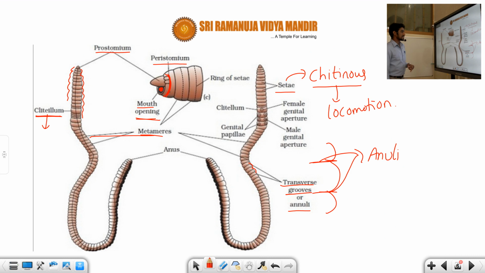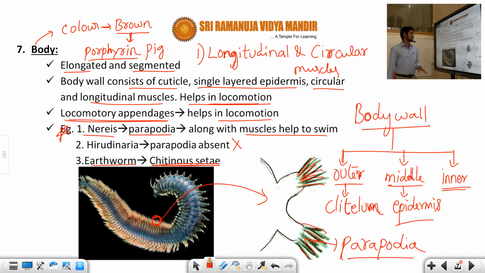So chitinous setae. This is about the setae. I told you, this one is a setae. This chitinous setae is also responsible for locomotion, as already mentioned. So this is about the earthworm; now they are asking, what is the answer? Chitinous setae is present in the earthworm. Parapodia is present in the nereis. Both help in locomotion.